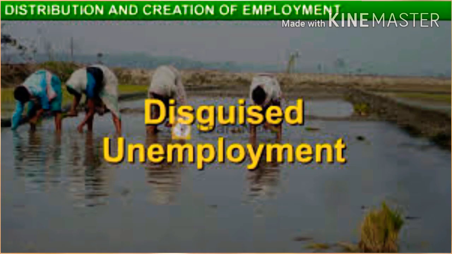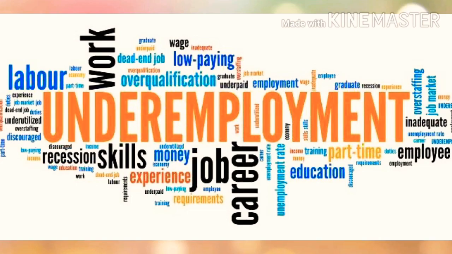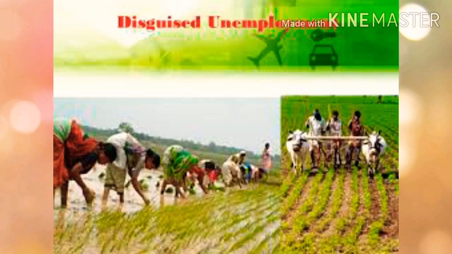The fourth and the most important related to your topic is disguised unemployment. What is disguised unemployment? It is a situation when people appear to be employed but actually they are unemployed. In this situation, more people are engaged in a work than required. That is, they are made to work less than their potential.